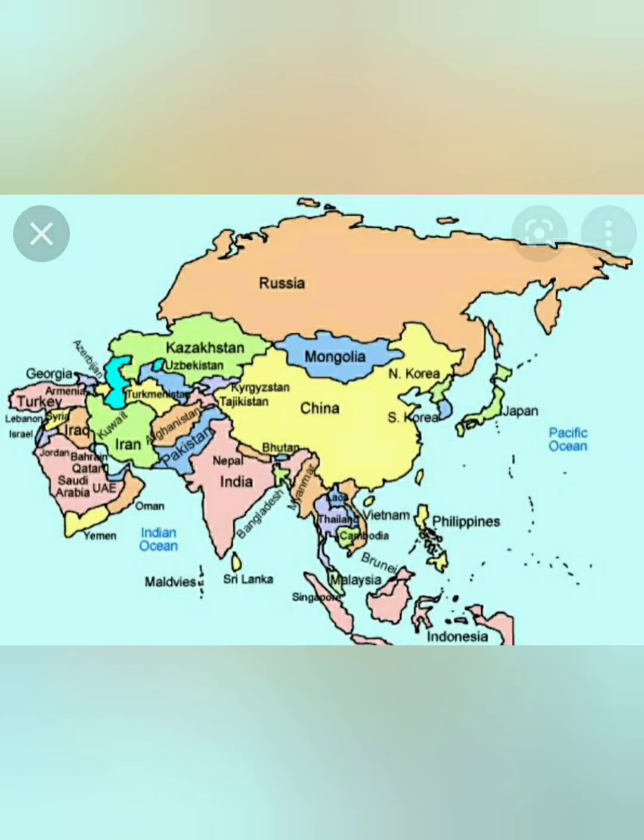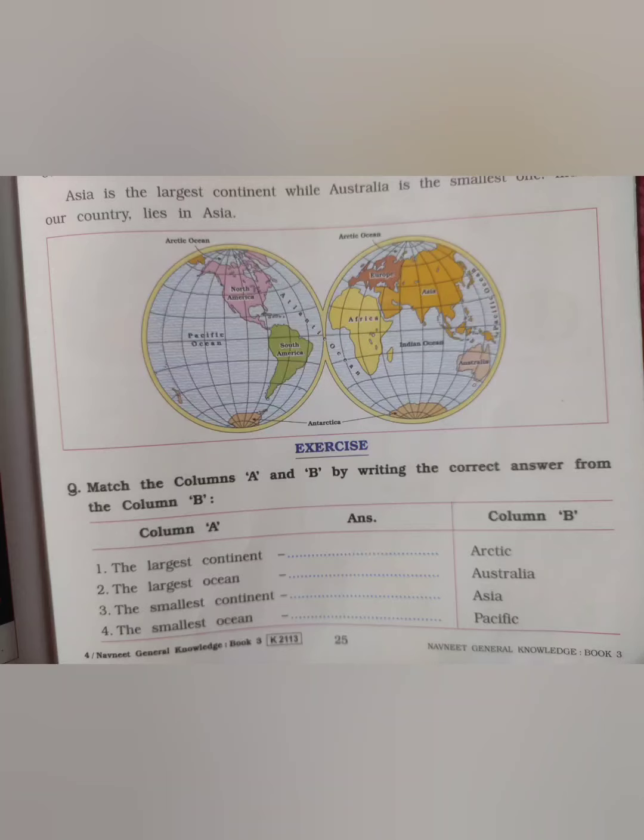Now we will see the exercise. On page number 25 there is one exercise. Match column A and B by writing the correct answer from column B. First I will read column A: the largest continent, the largest ocean, the smallest continent, the smallest ocean.